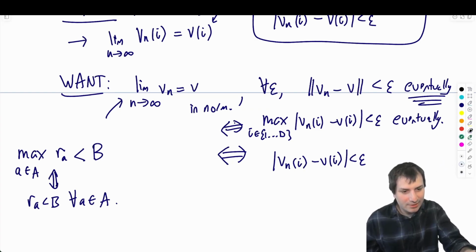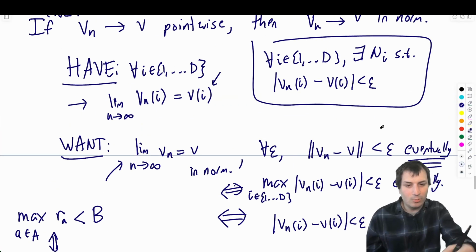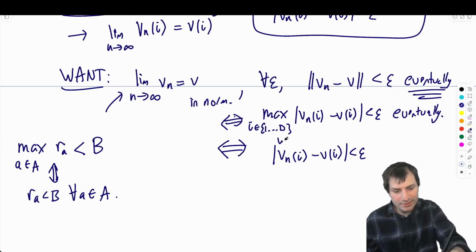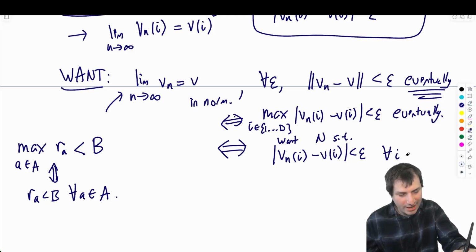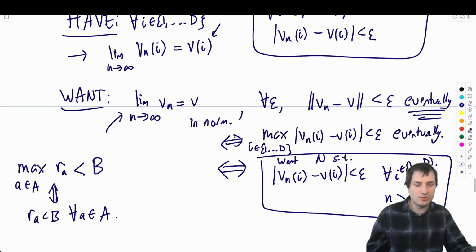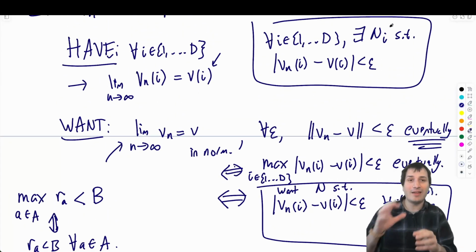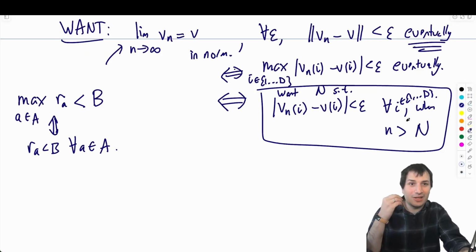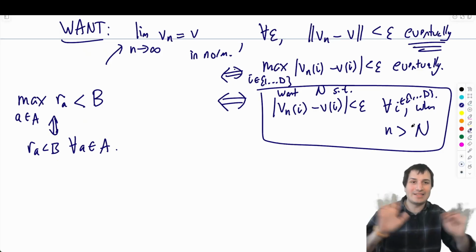So let me see, what did I write up here? We know that for all i there exists an n_i, and we want to find N such that this thing is true for all i when n is bigger than N, for all i in 1 to d. Okay, so that's the difference. We have an n_i for every individual i, and what we want is an N that works for all the i's at the same time.